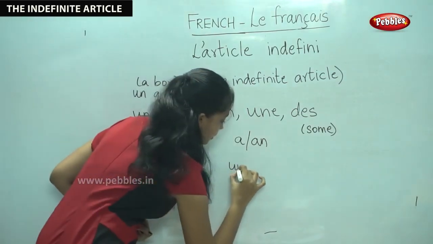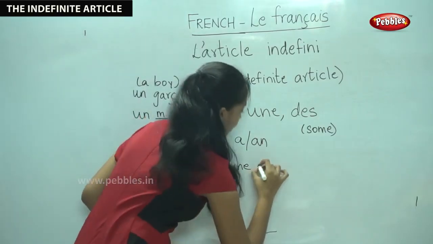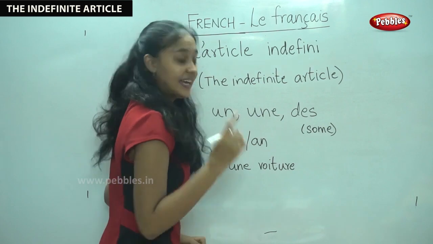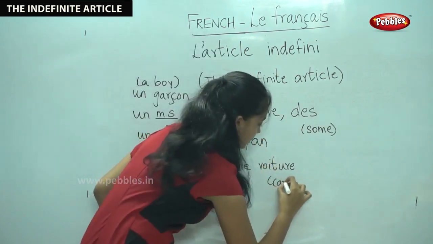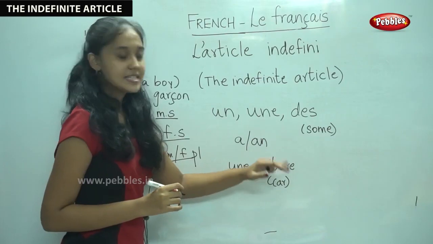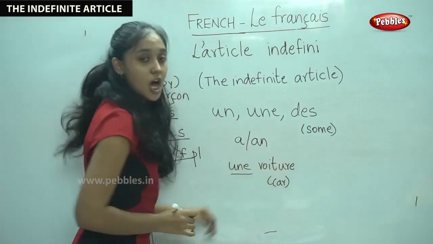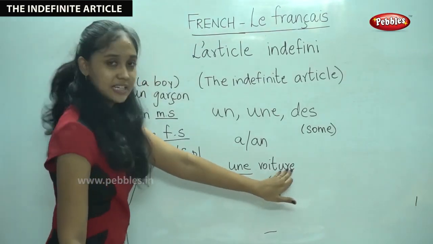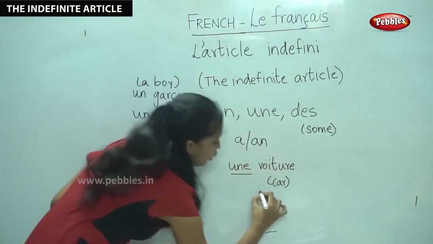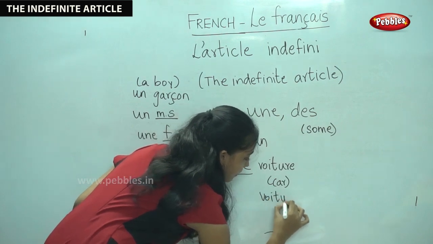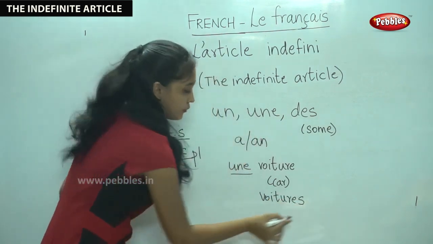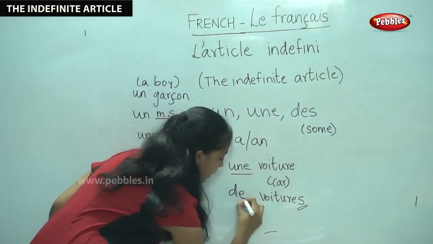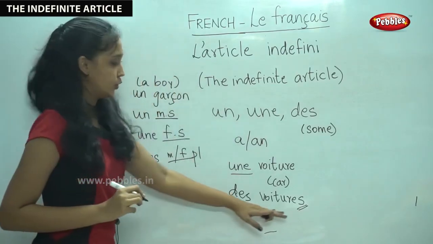For une, for example, say voiture. Voiture means, do you remember? Yes, it means car. It is in the feminine singular form. Therefore, we use une, une voiture. If this same word is in the plural form, for example, voitures, that is, if there is an s added at the end, you would say des voitures.